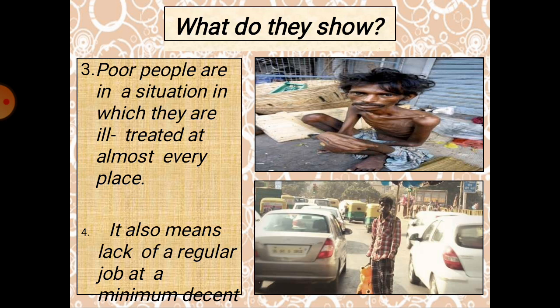1500 is the monthly income for the person. And the other one is getting only 50 rupees a day. What will he do with that? And the size of the family, in both the case studies, if you see, the size of the family is bigger. More than 6 members, more than 8 members are there. So that is also another reason which pulls them into poverty.